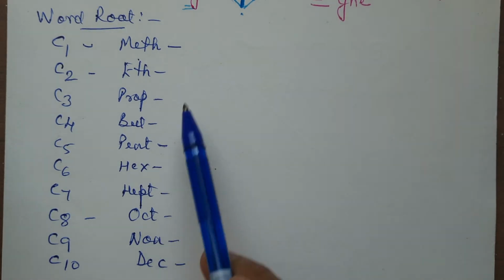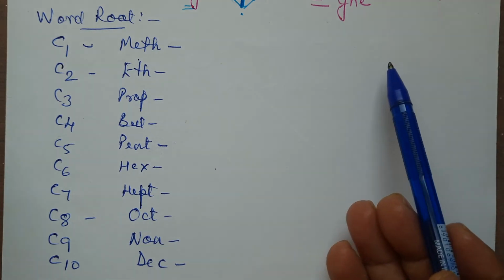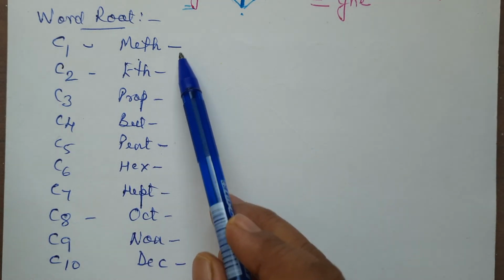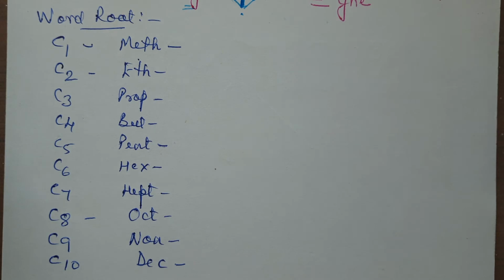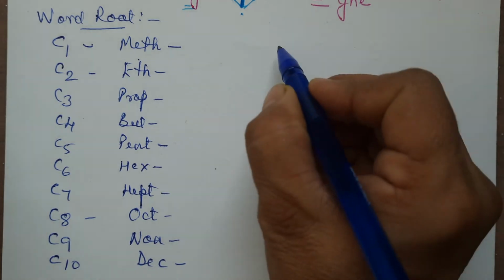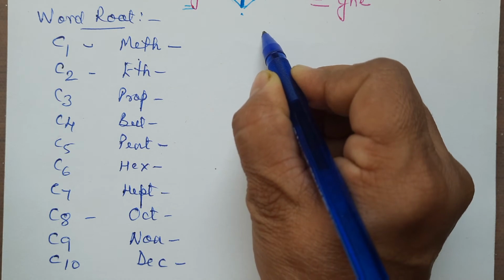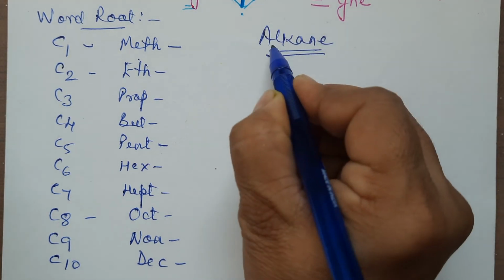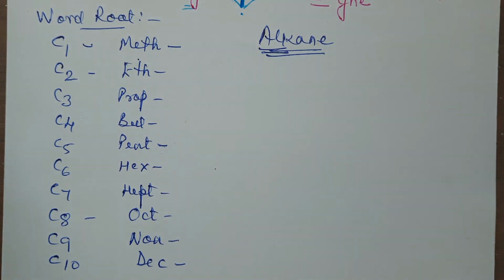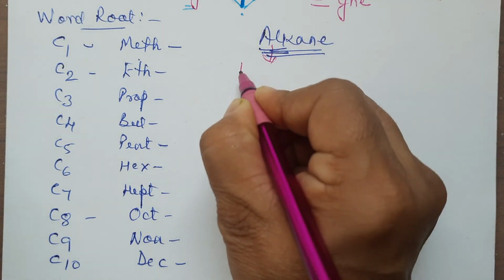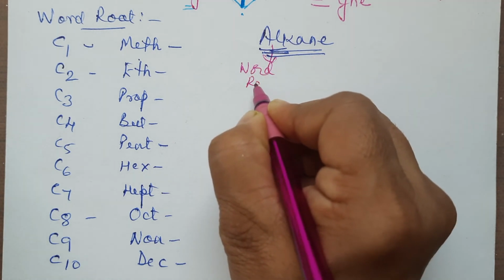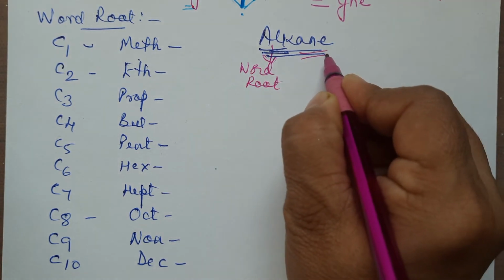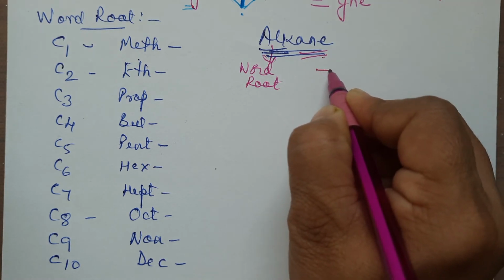Then accordingly, if there is a single bond or a double bond or a triple bond, you will add here "ane," "ene" or "yne." Now I will take each example one by one, and try to name them. So I am starting with alkane. Now, what is this alk? Alk stands for the word root. How many carbon atoms are there? And ane, just now I told you, ane stands for single bond.